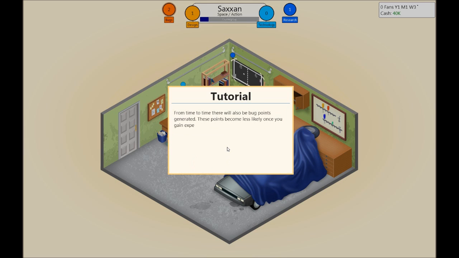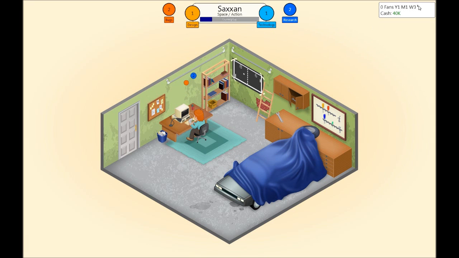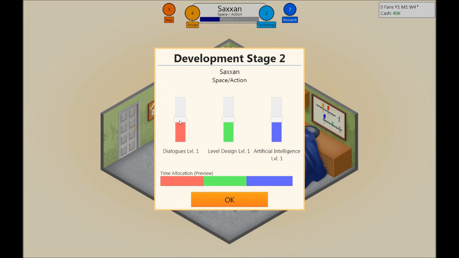From time to time there will also be bug points generated over here. These points become less likely once you gain experience. Bugs need to be fixed before the game can be released and increase development time and cost. As you see over here, the time is ticking on. We haven't released the game yet and we're already at week 4.